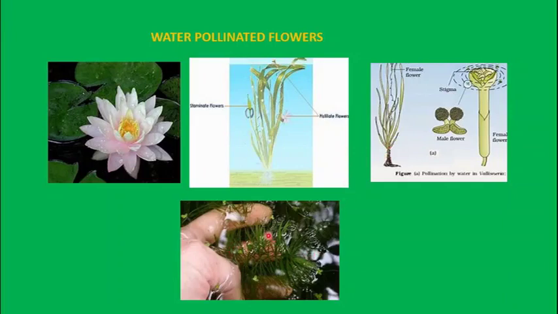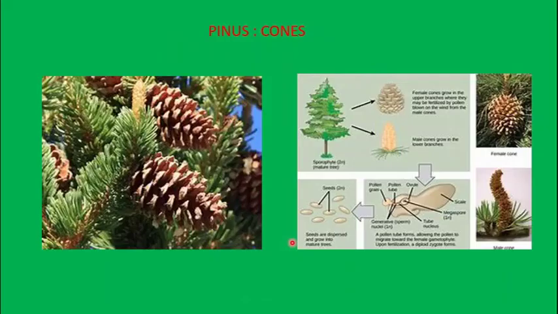Another feature of water pollinated flowers I told you, it is mainly found in some bryophytes, pteridophytes, mosses and all, that is the lower level of the plant kingdom. So their distribution is mainly in places where water is present, because water is needed for reproduction and for transport of the anther. So here anthers should not be wetted by the water, so it is covered by a mucilaginous cover. So this is an example of that. There is a slimy cover which will protect the anther and prevent it from wetting.